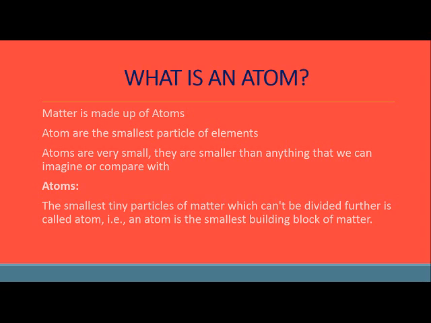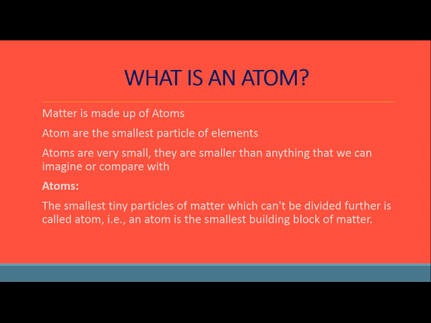And children, I hope you remember pure substance, impure substance, and pure substances were of two types, elements and compounds. You remember? Okay, good. So, children, atom is the smallest particle of our elements. For compound, it is something else. Atoms are very small, and children, they are so small that we cannot actually have their image. Till now, we have not developed any such microscope through which we can actually see the movement and the structure of an atom.